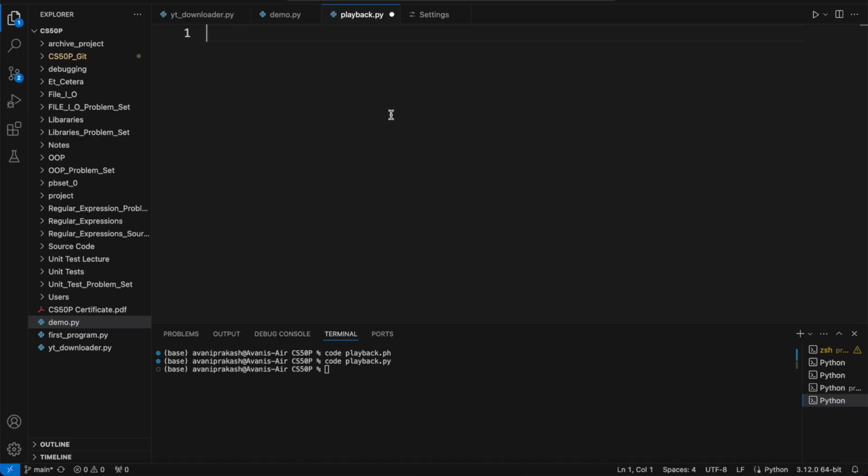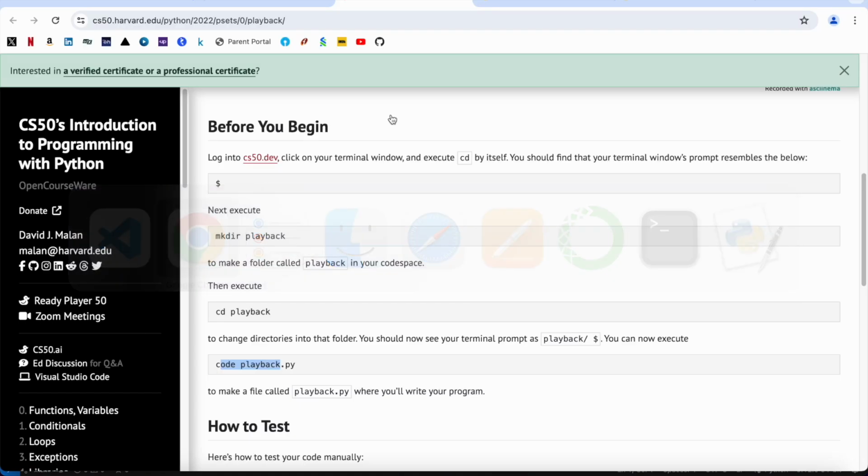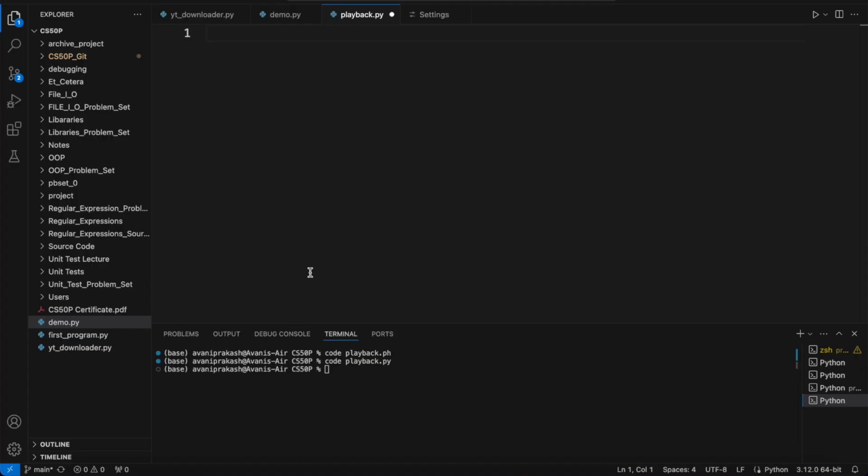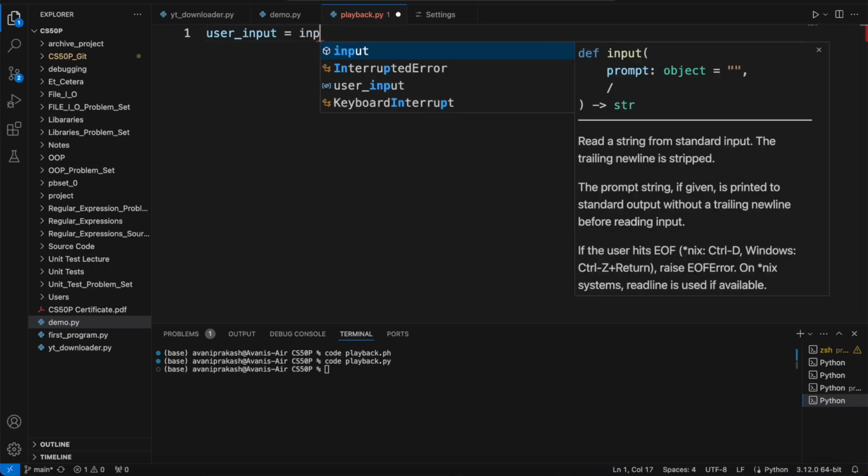First of all, I am going to show you a bit longer method, and then gradually I will move towards how you can improve upon the code. Let us start. If you check the example given over here, Python dot playback, and let me play it. So this is CS50. Let us start. Let us say I want to call it user input is equal to input.